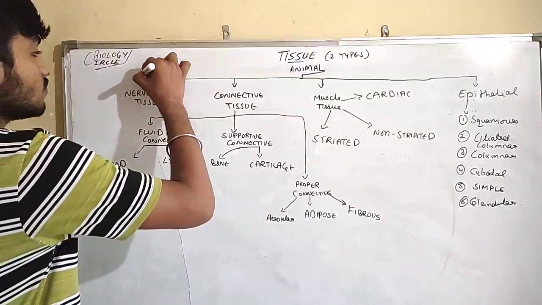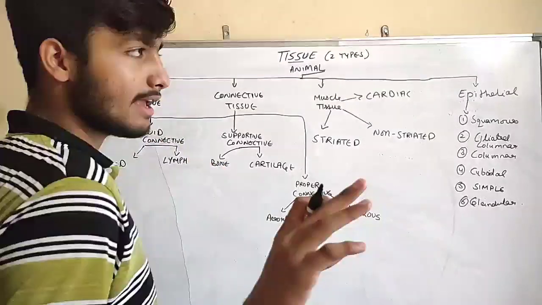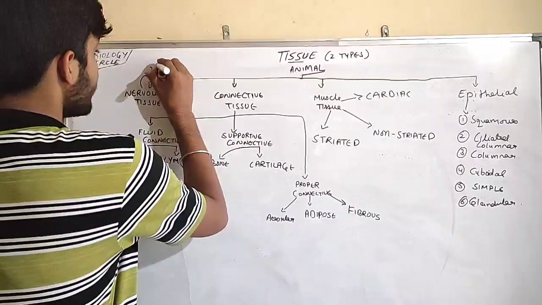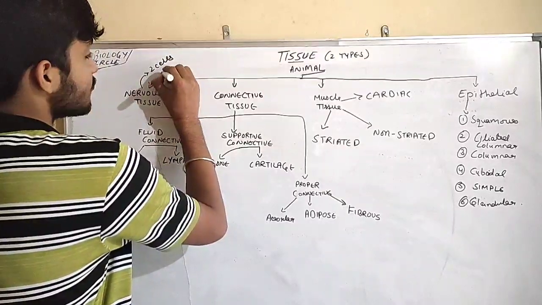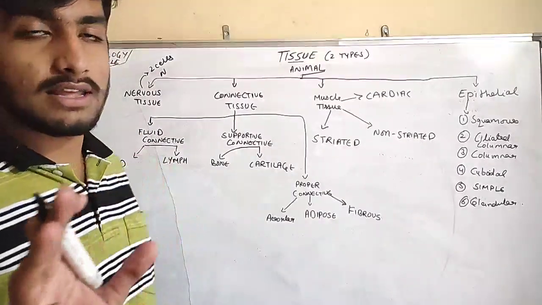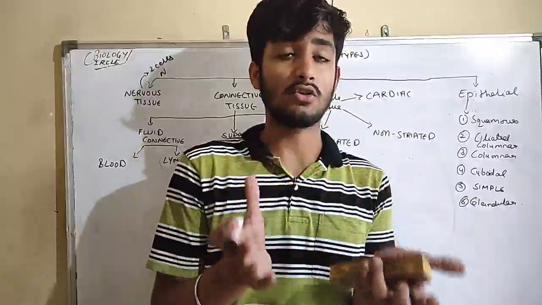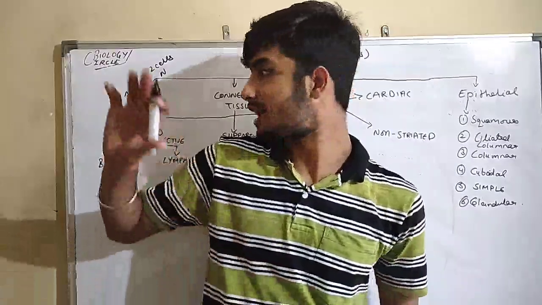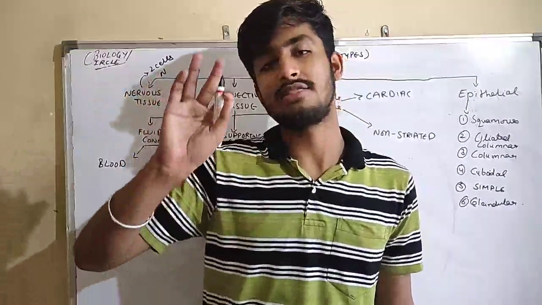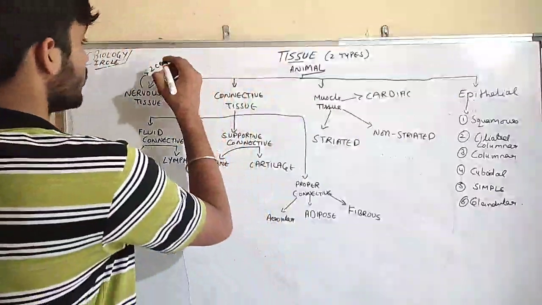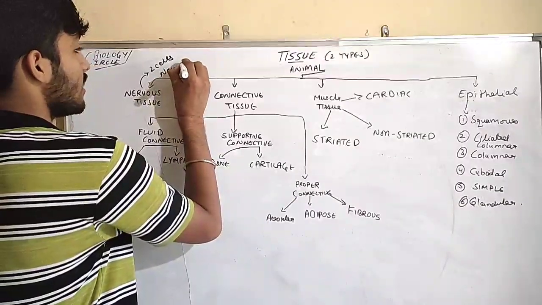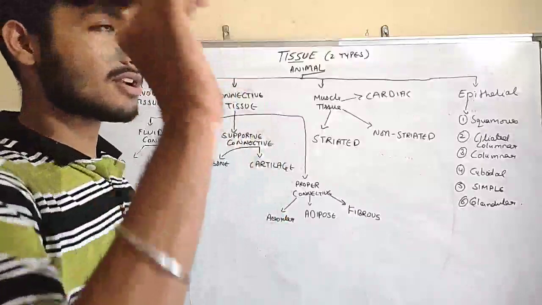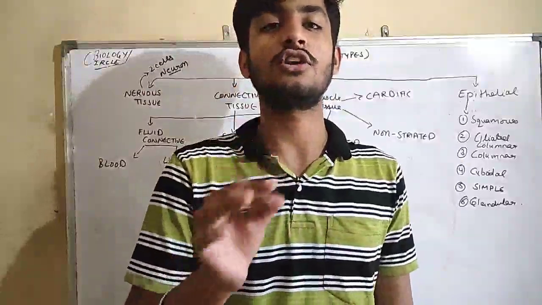Guys, nervous tissue mainly includes two cells. One is the neuron, that is the structural and functional unit of the nervous system.